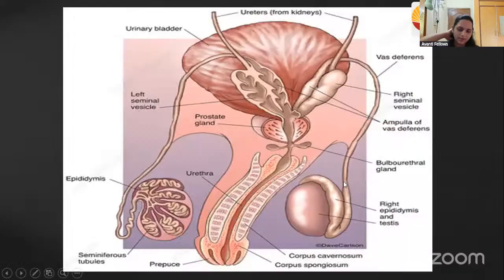Then here you can see what we are studying. This is a seminal vesicle we studied, right? This is a seminal vesicle. There is a pair, and below that there is a prostate. A single prostate is there. Below that there is a bulbourethral gland. The bulbourethral gland is pea-sized, very small. Let us study about the bulbourethral gland.